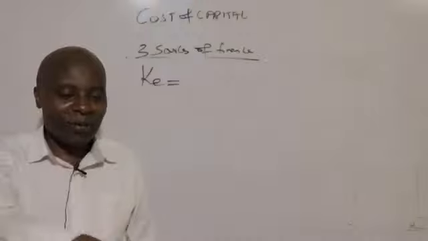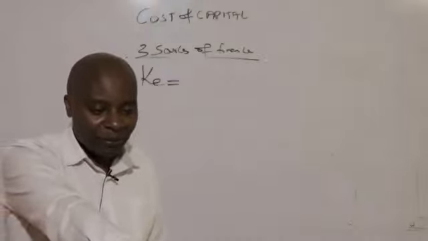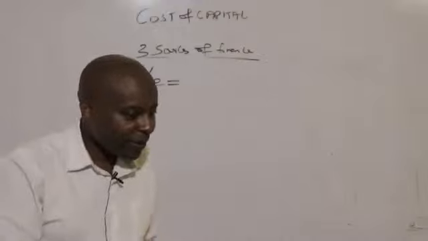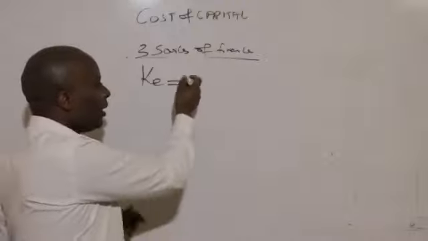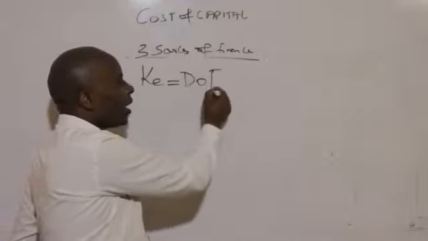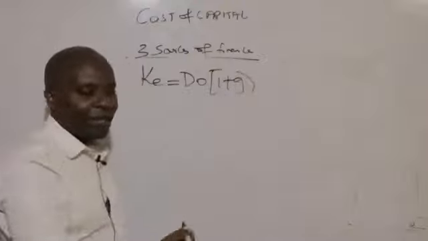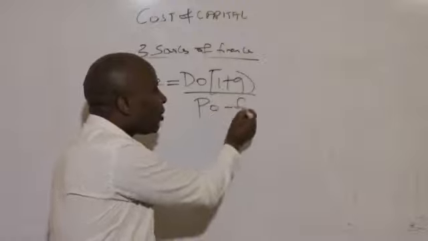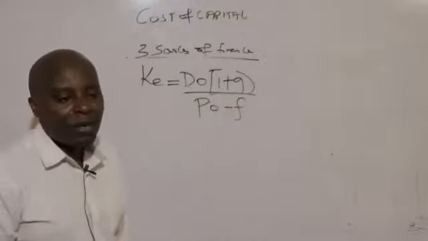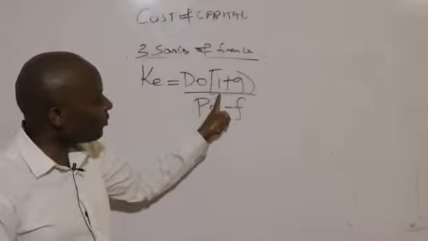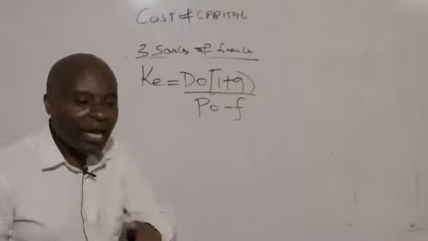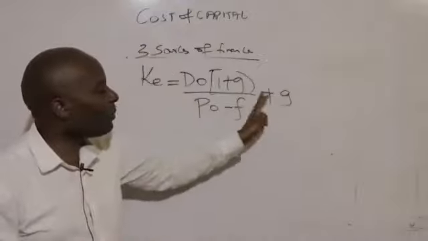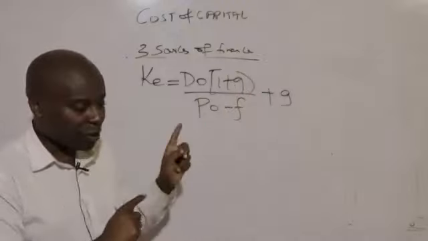Very good. So I'm waiting for the formula. Somebody has already given me a formula there. So Ke equals D1 over P0 minus F, plus g, ladies and gentlemen, minus any flotation cost that has been given. Very many of my students will always write this formula nicely, but they will forget that our dividend normally grows how many times? Twice. The growth rate must be there. Cost of equity is normally written like that.